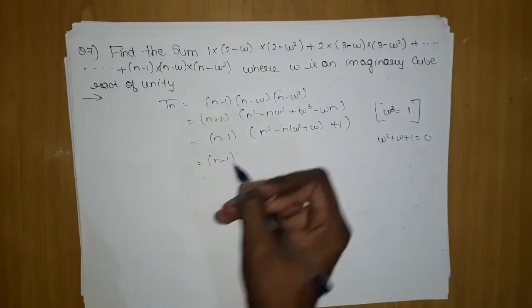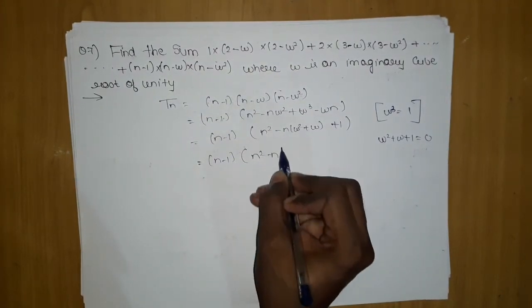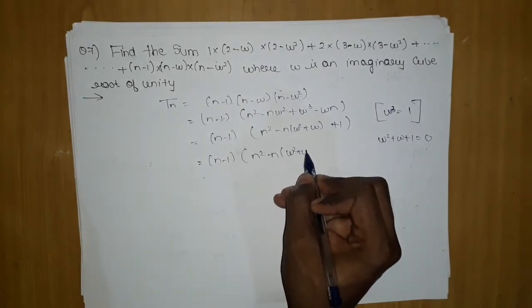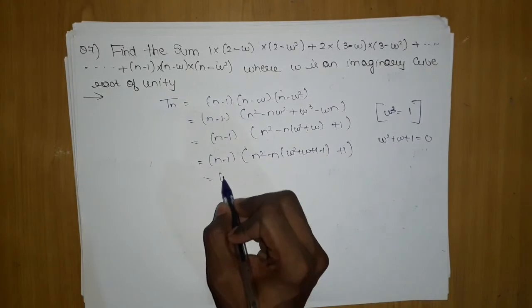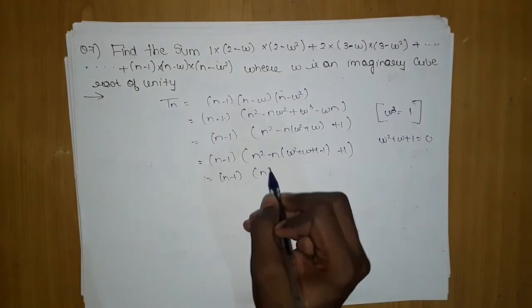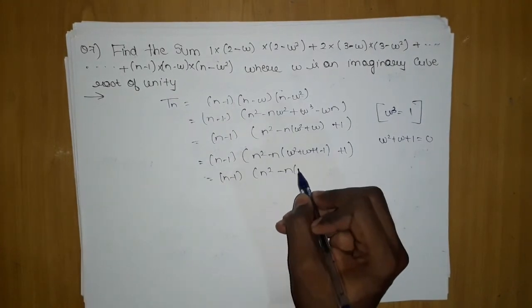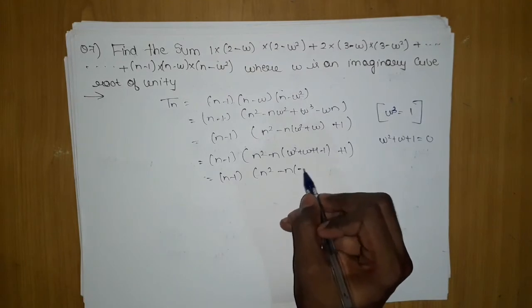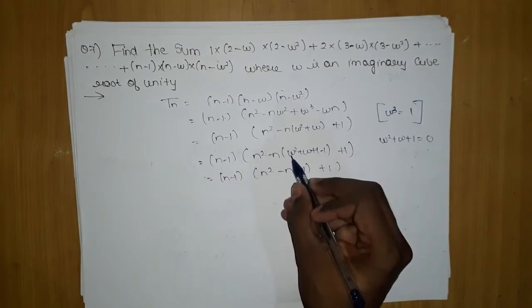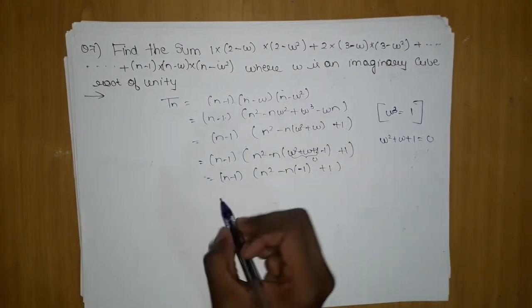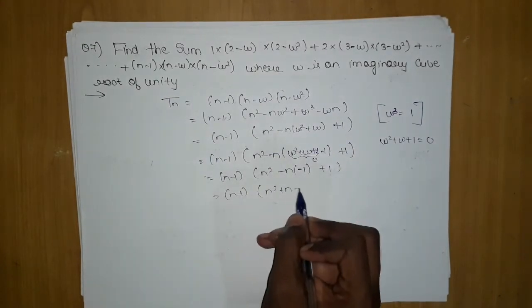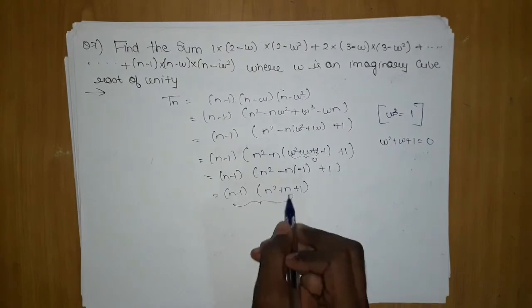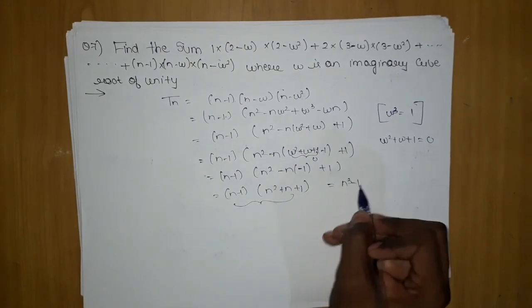So n minus 1 into n square minus n into omega square plus omega plus 1, minus 1 plus 1. Here you can clearly see this whole thing will become 0 and this plus 1 minus 1 will be left, n minus 1 into n square plus n plus 1. And now you can recognize this formula, this is nothing but the n cube minus 1 formula.